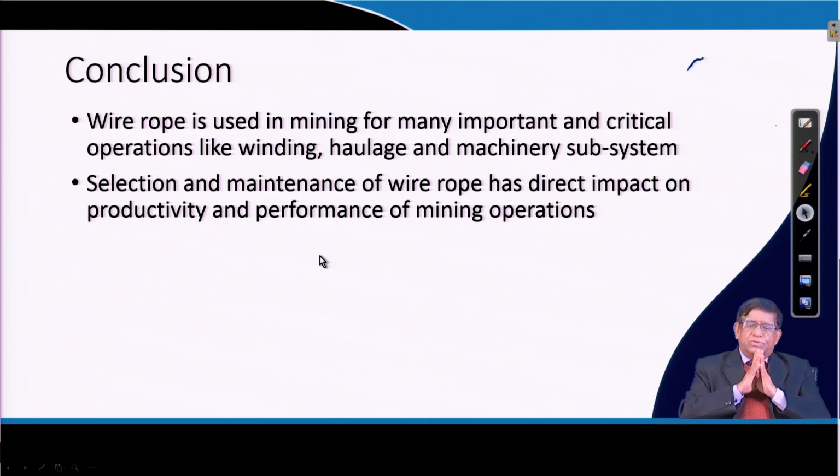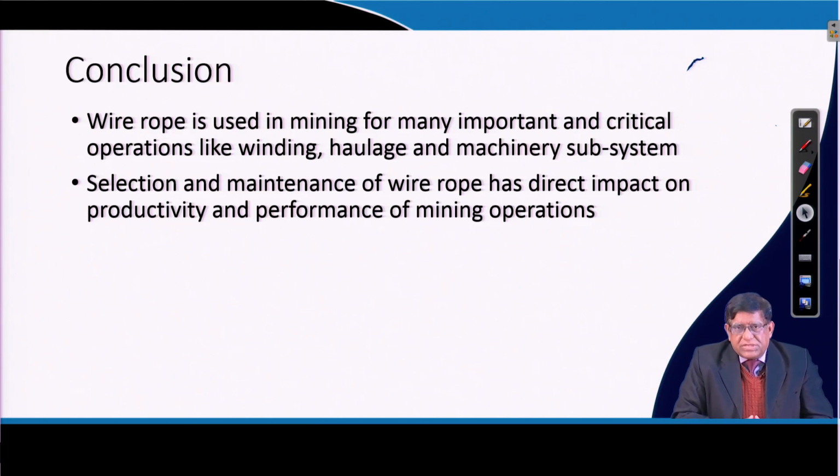Wire rope is used in mining for many important and critical operations like winding and haulage, and in machinery subsystems like winding systems in a dragline or in an electric rope shovel, in the drilling string, or in diamond drilling with wireline drilling for taking out the core when you are doing core drilling. Selection and maintenance of wire rope has a direct impact on the productivity and performance of mining operations.